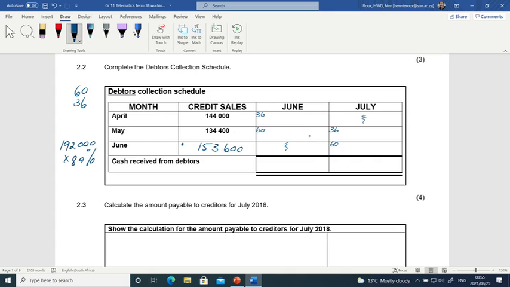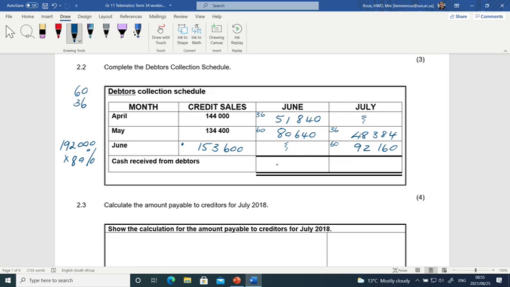So if we do the calculations for June, we will receive 51,840, May 80,640, and then the 36%, 4,838.4, and then for July 92,160.